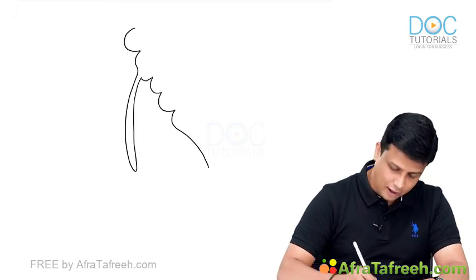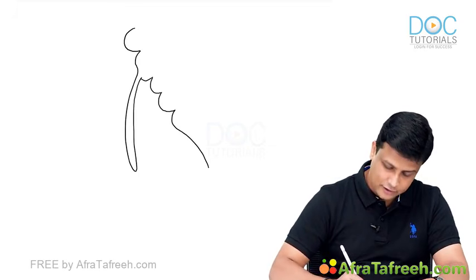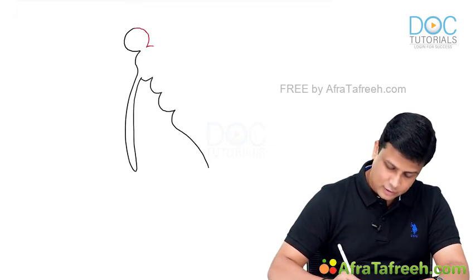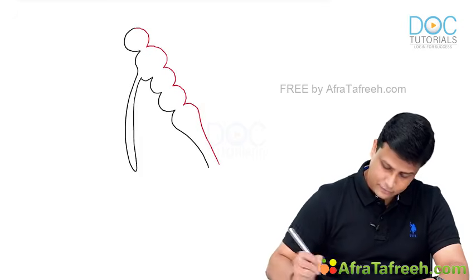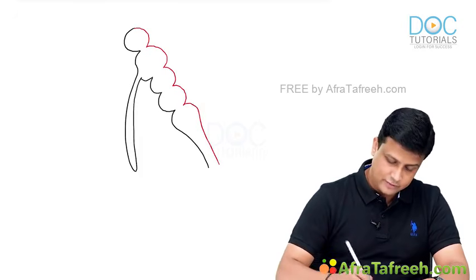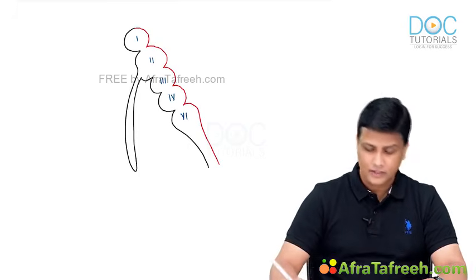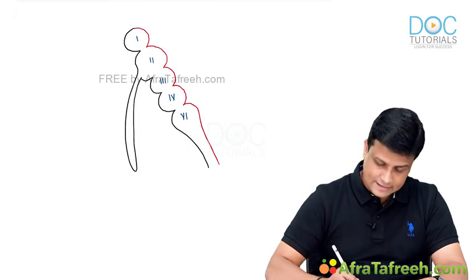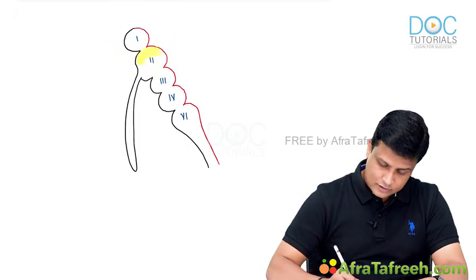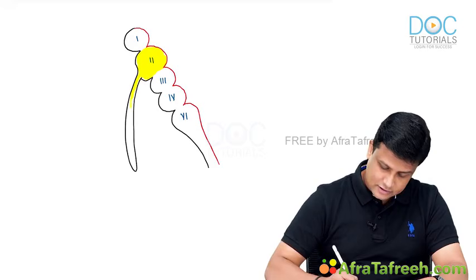The moment I'm saying arch, it should automatically strike in your mind that arch is the one which will be derived from mesoderm. Perfect. So this one here will be the first arch, then the second arch, then the third arch, the fourth arch and the sixth arch. Now I'm telling you about the second arch. What is going to happen is that the second arch will be growing faster, and because of this, it is going to form this evagination over here.